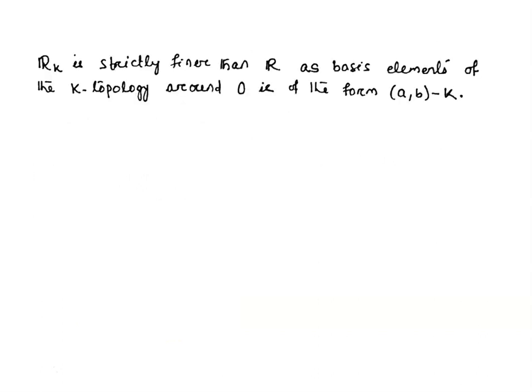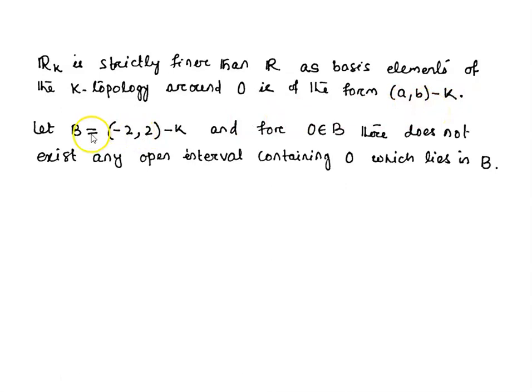How is it strictly finer? R_K is strictly finer than R, as we can see from the basis elements of the K topology around 0. If we take the point 0 on the real line, basis elements around 0 are of the form (a, b) minus K. Let us take a basis element around 0: we have taken the open interval (-2, 2) minus K. This is a basis element of the K topology containing the point 0.